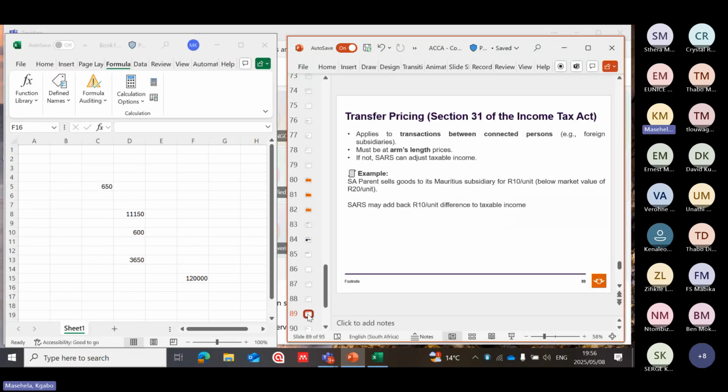Transfer pricing. What is transfer pricing? It applies to transactions between connected persons, foreign subsidiaries.